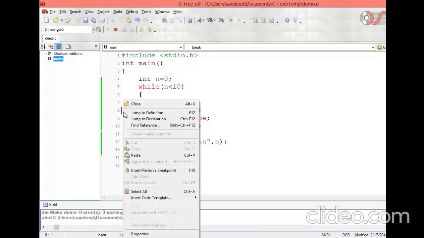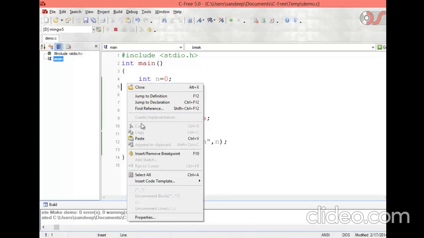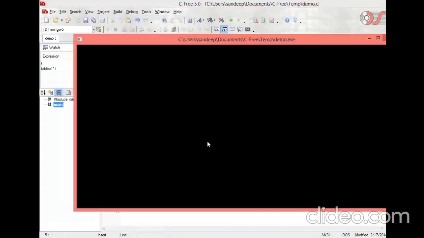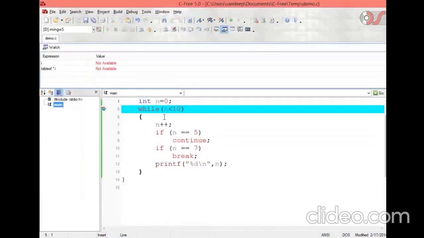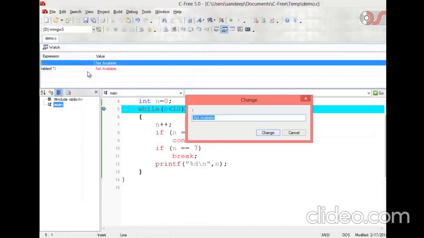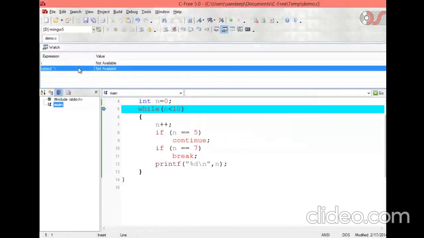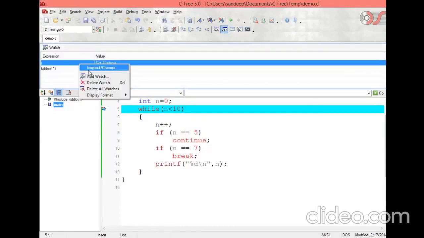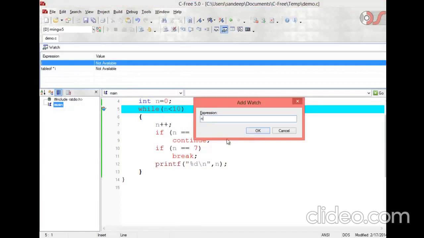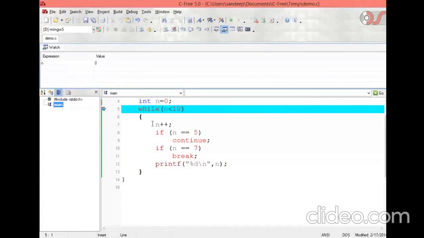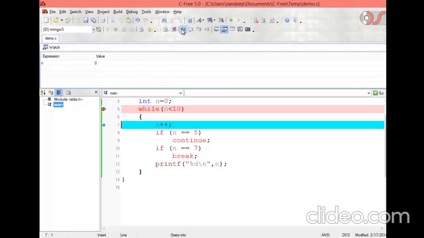Let us trace it. Right click here, break, breakpoint, start debugging. Right now we can watch the value of variable n. Add watch n. We don't need this, so delete watch. So right now n is 0. Continue. n now becomes 1.